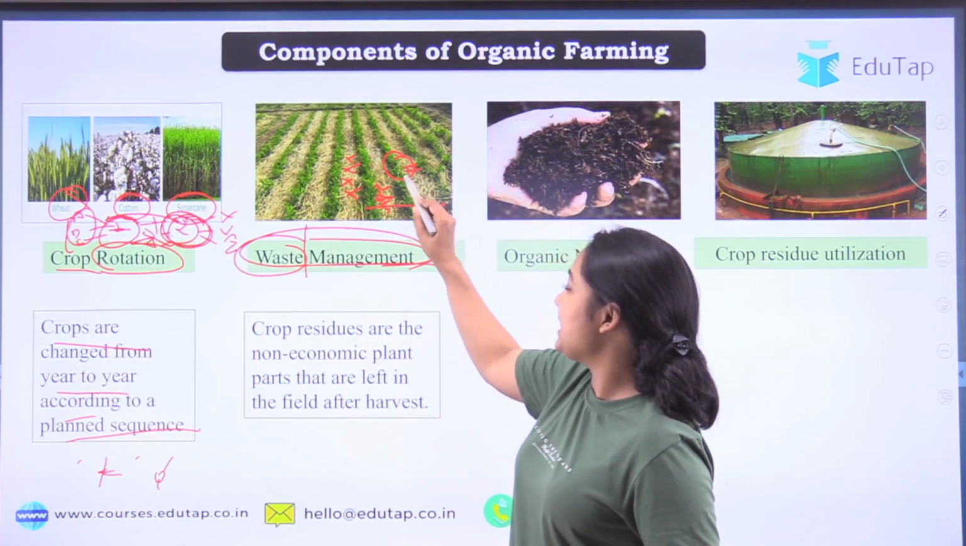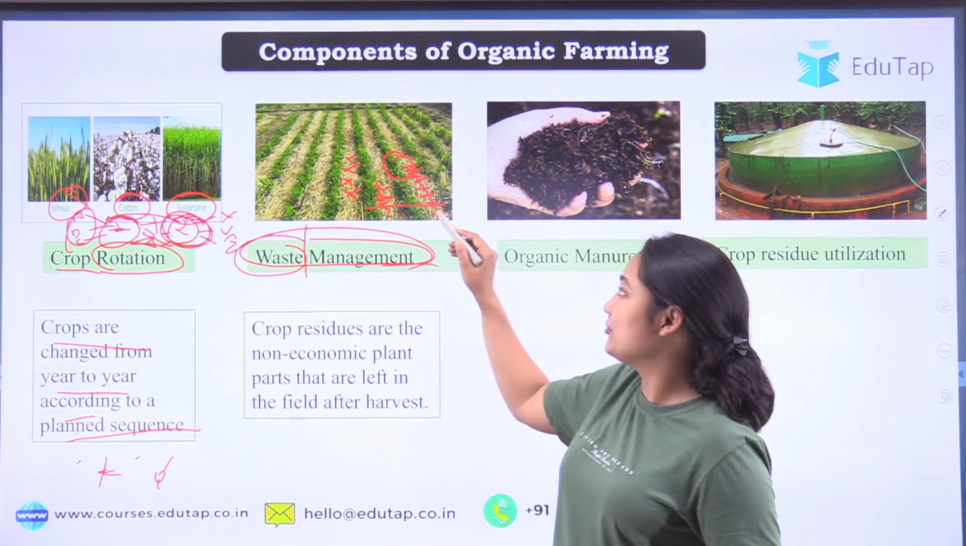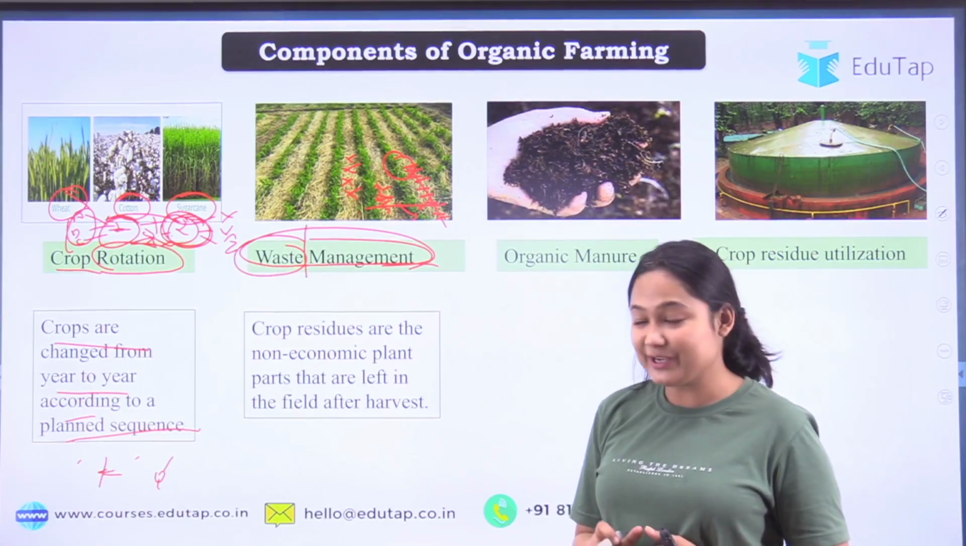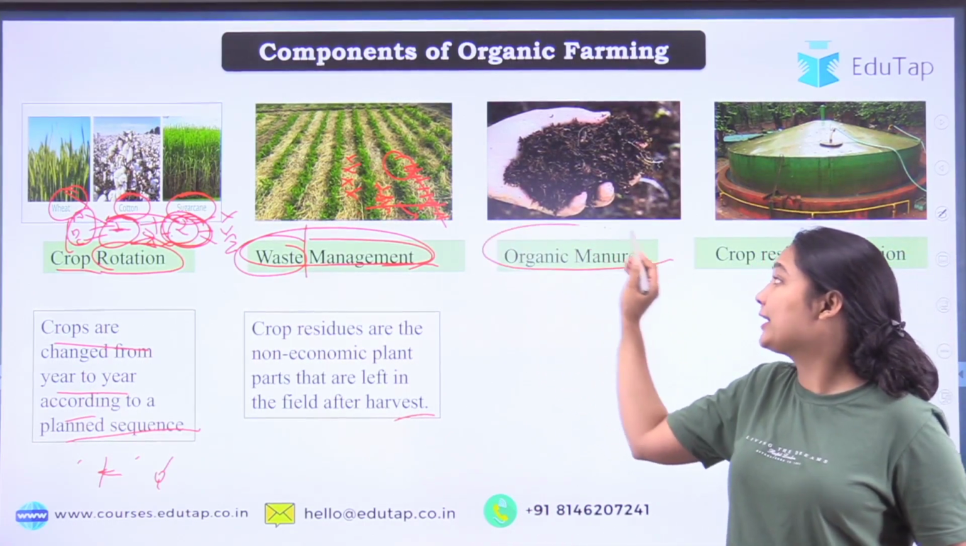So at first this will prevent the moisture loss. Then once it decomposes, it will release the nutrients for the plant to consume. Okay, so I hope everything is clear. You can read it here. Now talking about organic manure.